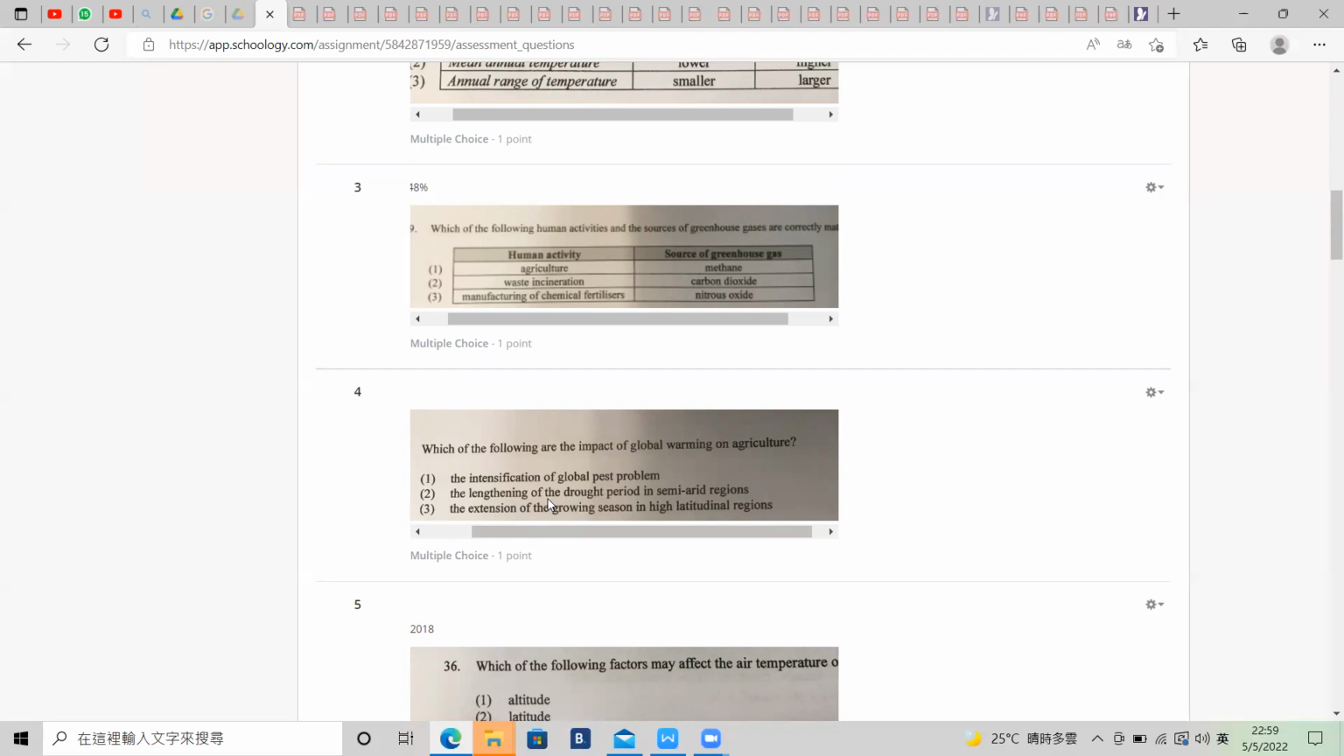And how about number three? Extension of the growing season in the high latitude region is also true, because if the high latitude has a hotter climate, then the growing season will be longer.